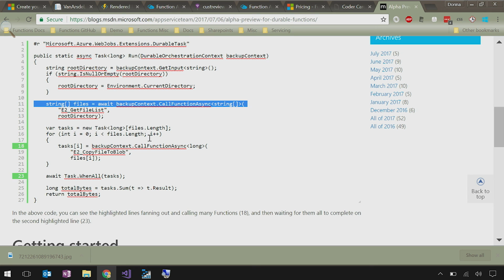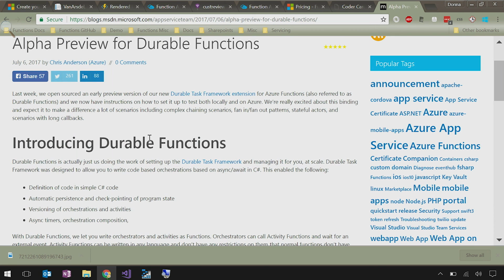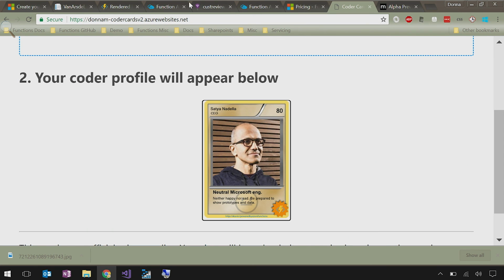Got it. So here you can have one function call another, and under the covers it'll create a queue message for you. You can do fan-in and fan-out scenarios, or just one function calling another. Cool. So that's the way to do it. All right, I definitely have to check that out. That makes sense, because I want to take that photo and upload it, but then I want to get the results back and orchestrate that together. Yeah, cool. Absolutely. Awesome. So that's what it looks like in the portal.